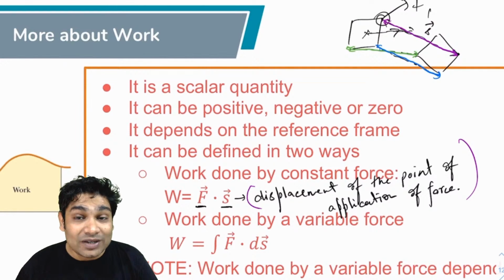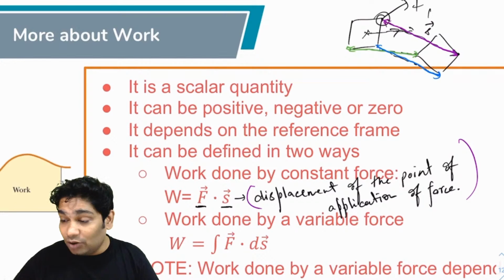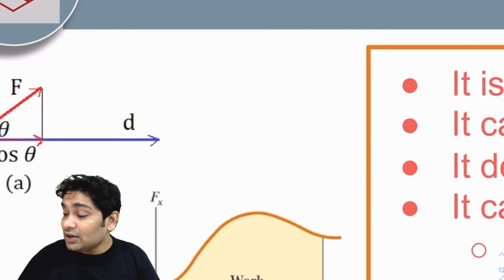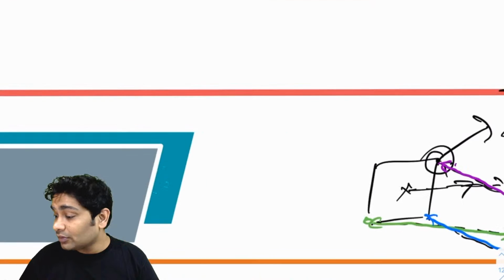Now, work for a constant force can be defined as W equals F dot S. And when the force is variable, then we define it as W equals integral of F dot ds. How do we get to that? Suppose the force acting on a body was variable.